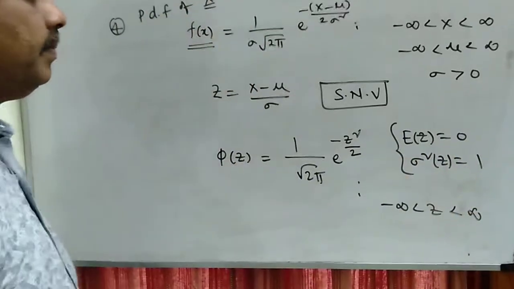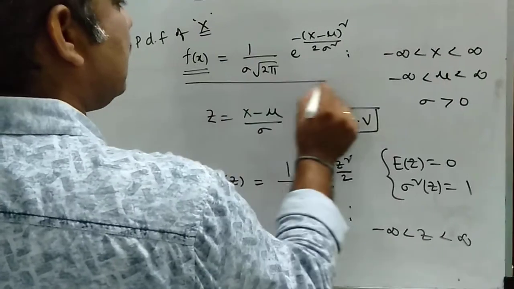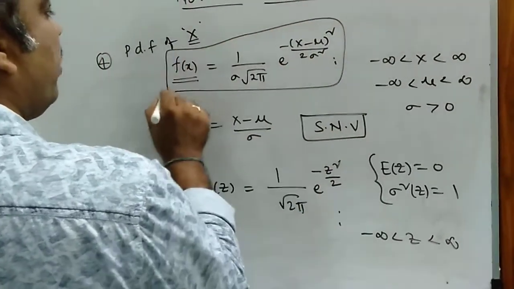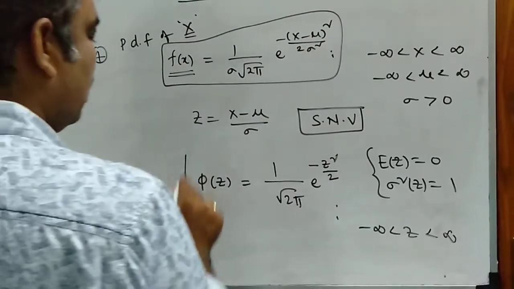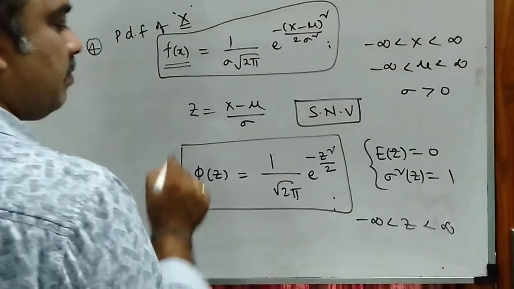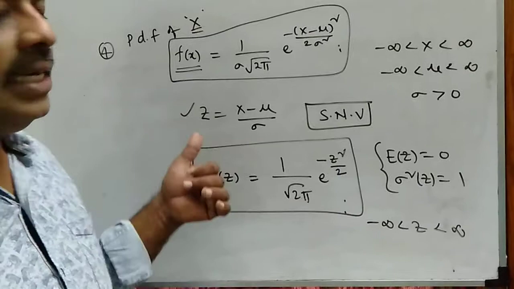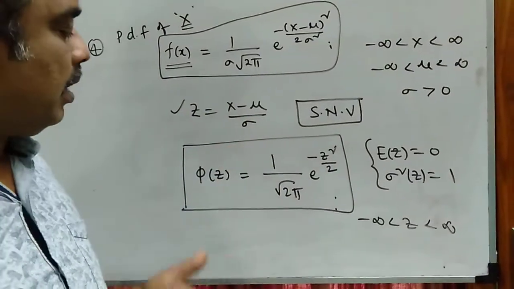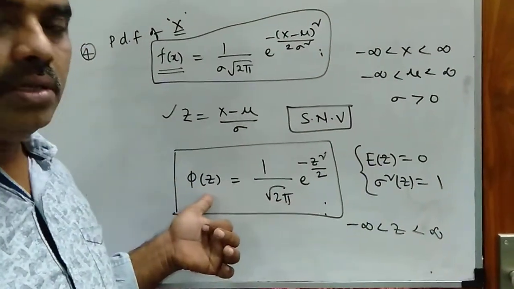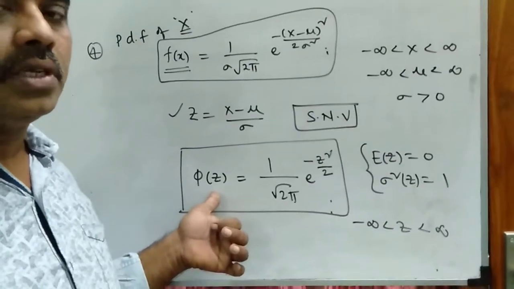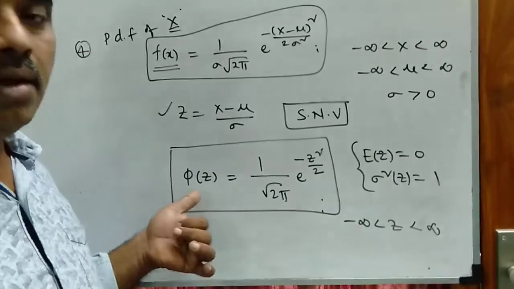So here, this is the PDF of the normal variable capital X. This is the probability density function of the standard normal variate z, and the relation between z and x is z is equal to x minus mu by sigma. So here we denote the probability density function of the standard normal variate by phi of z.